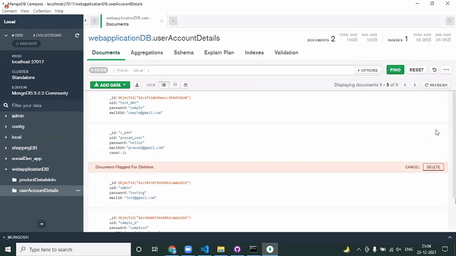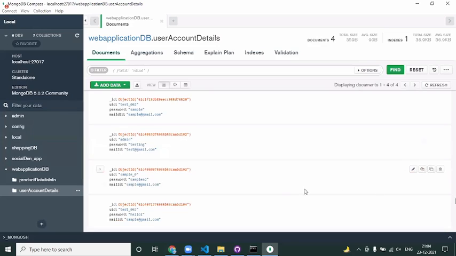S underscore 09. Let me remove this guy. And sample 0 also, let me remove it. Okay. Now if you see here, there are two users having the same ID, same mail ID. This is not at all valid, right? The valid thing is two users should not have the same ID. At the same time, same mail ID cannot be used by others. Either the UID or mail ID, if it is already used, we have to say it is an error.